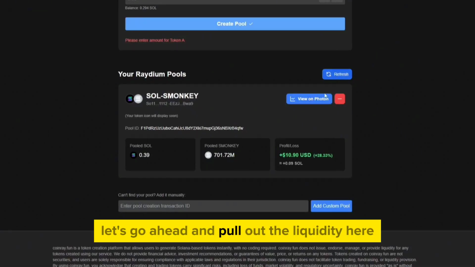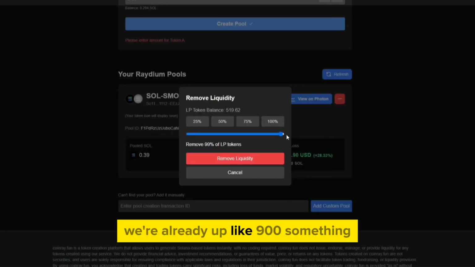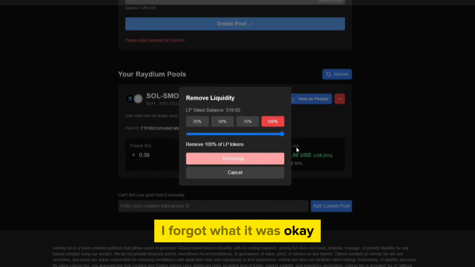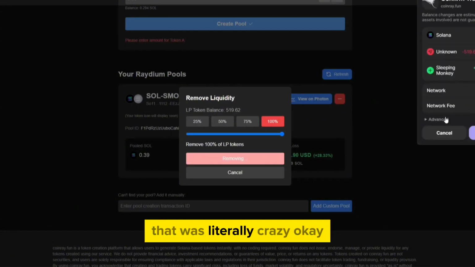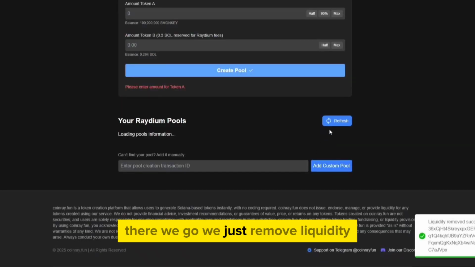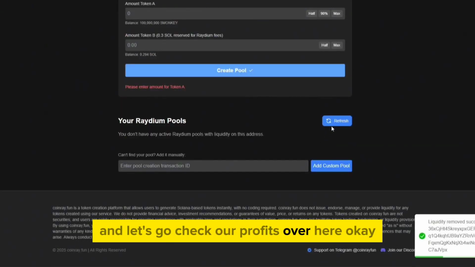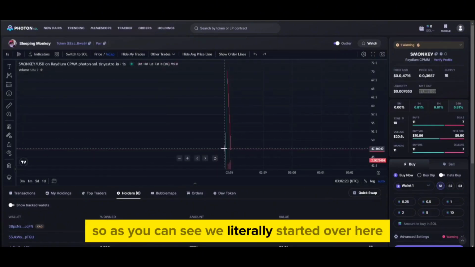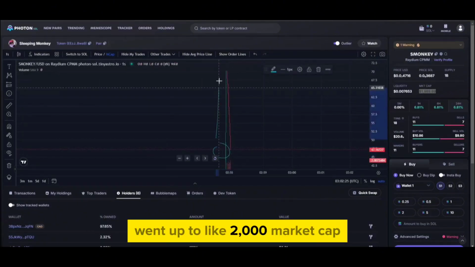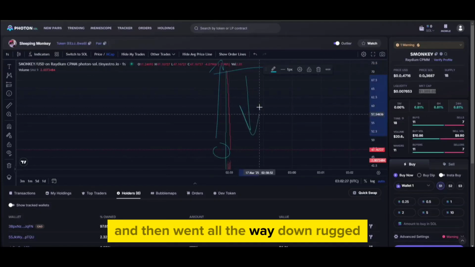Okay, let's go ahead and pull out the liquidity here. We're already up like 900 something. I forgot what it was. Okay, we're removing liquidity. Boom, boom, and there we go. Bro, that was literally crazy. Okay, there we go. We just removed liquidity. And let's go check our profits over here. Okay, we just sold, guys. So as you can see, we literally started over here, went up to like 2,000 market cap, and then went all the way down rugged.